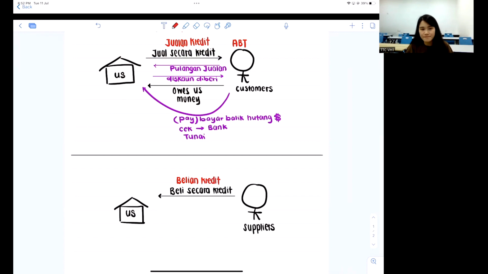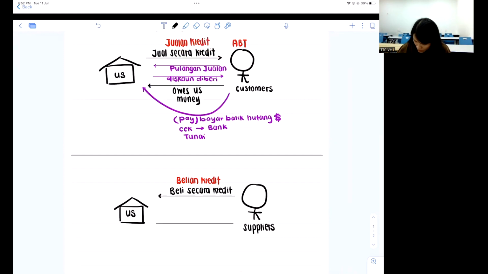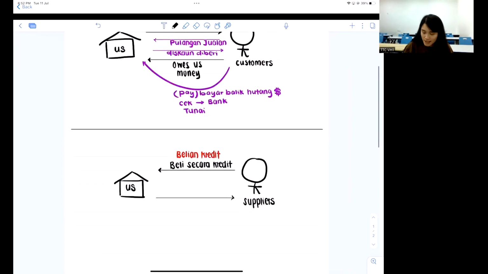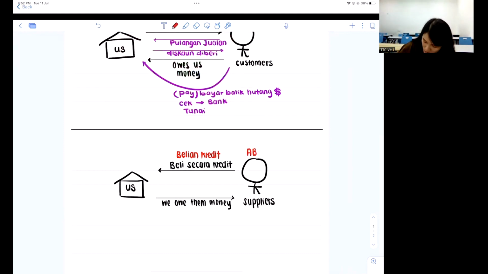Belian credit. Then now, when we buy secara credit, we will also owe them money. We owe them money. That's why I will label these people as my account belum bayar. We are the ones who have not paid yet, so belum bayar.